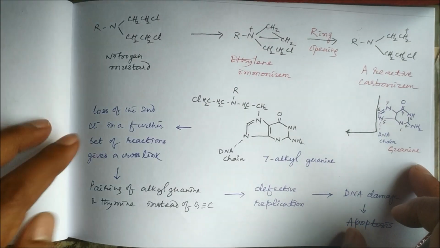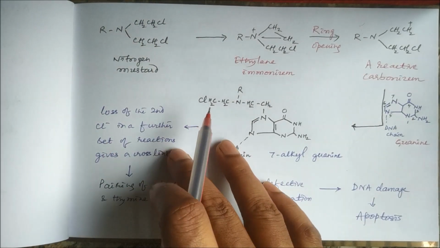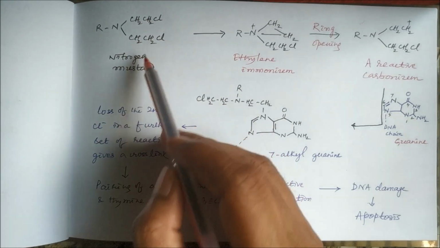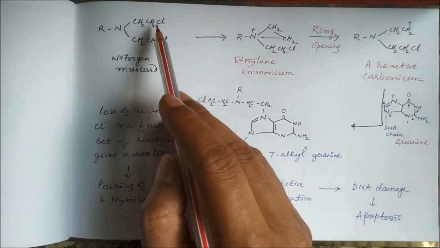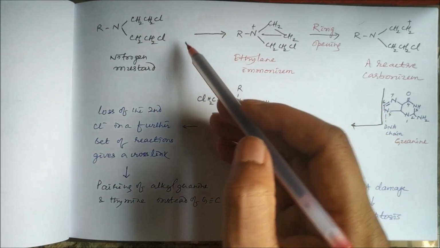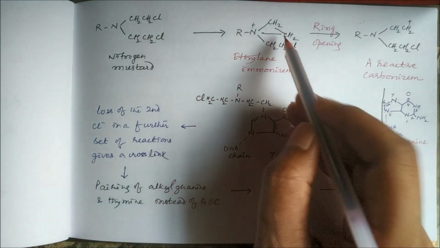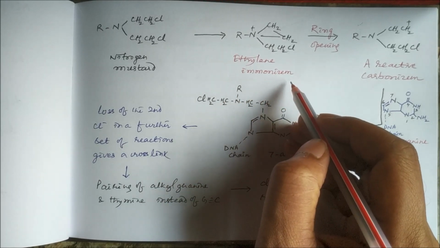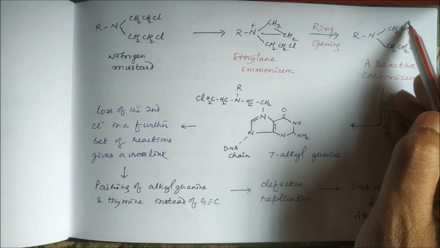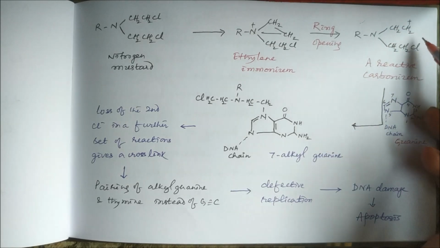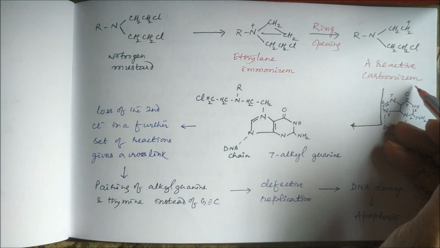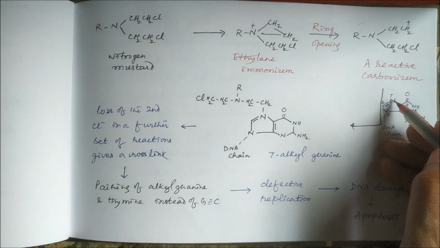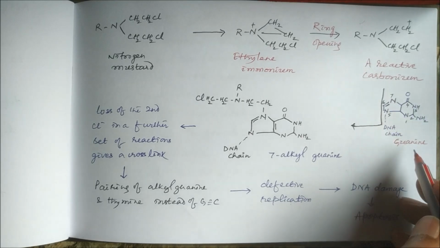So let us discuss it through an example. Let us take an example of nitrogen mustard. This is the general structure of a nitrogen mustard. So this first undergoes the loss of this chloride, and there will be cyclization and formation of ethylene ammonium, and then this ring is opened to form this positive ion, a reactive carbonium, and this carbonium now can act on the 7th position, N7 of the guanine, and